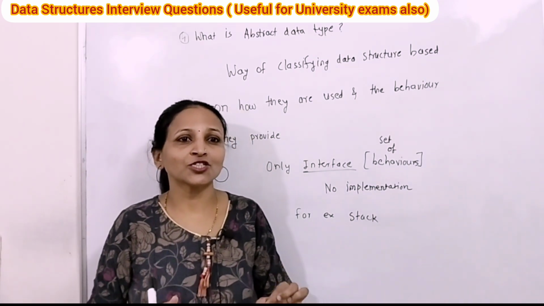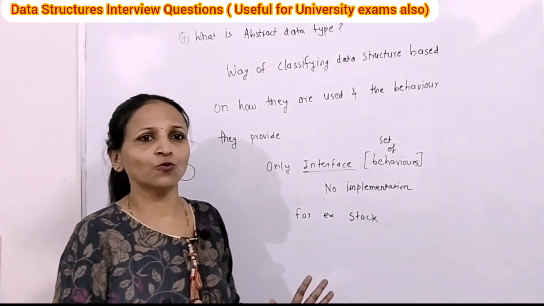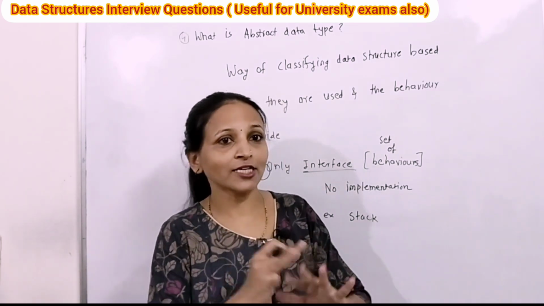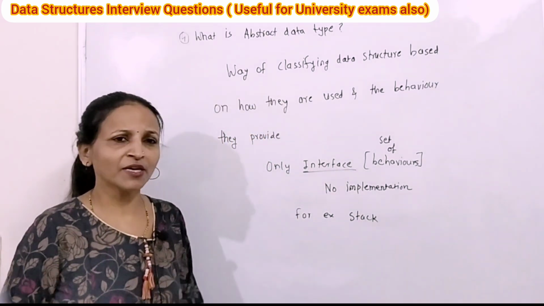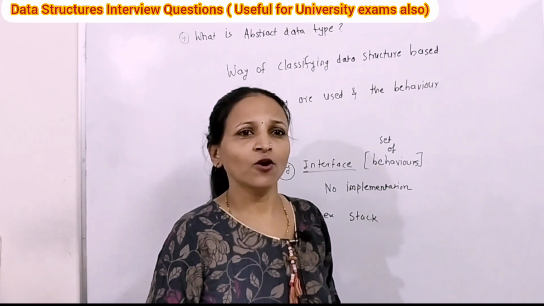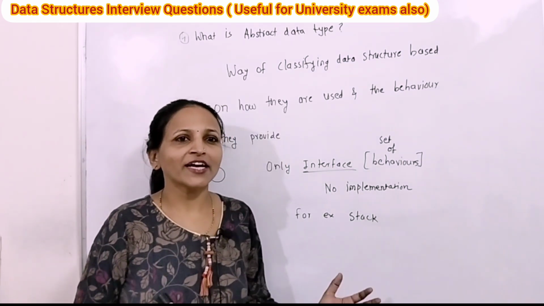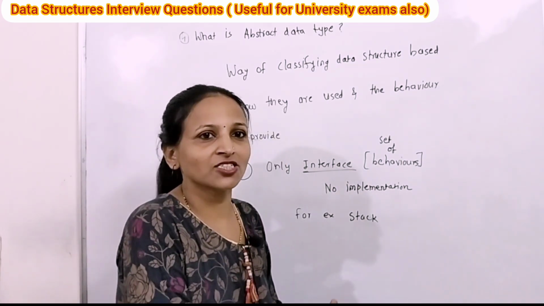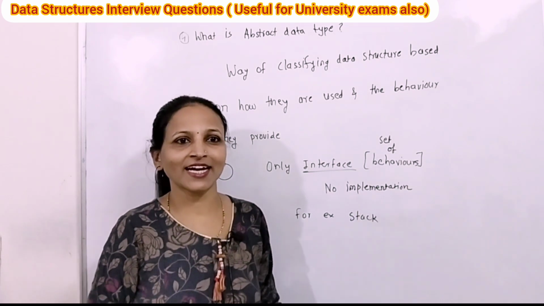How it is implemented is not known in advance. It can be implemented in any way. Providing abstraction to the data structure is nothing but an abstract data type.